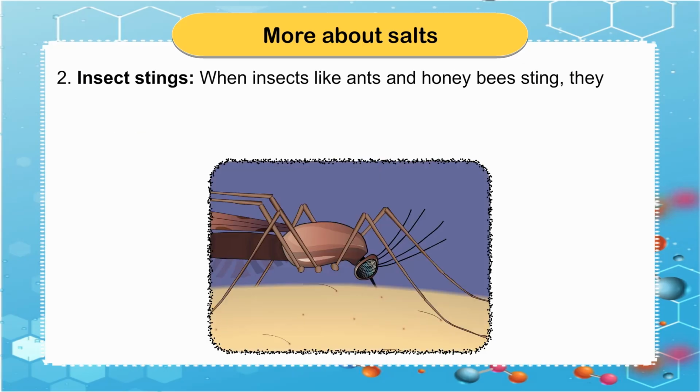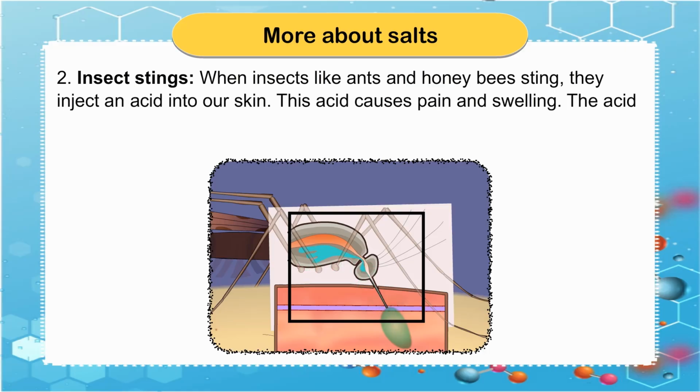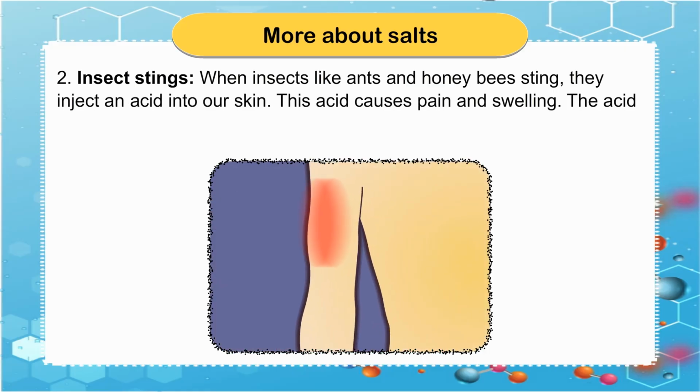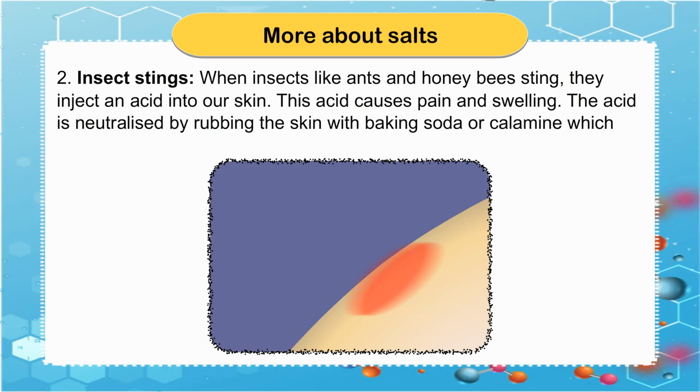2. Insect stings. When insects like ants and honey bees sting, they inject an acid into our skin. This acid causes pain and swelling. The acid is neutralized by rubbing the skin with baking soda or calamine, which are basic in nature.